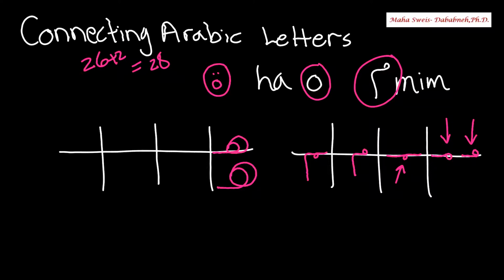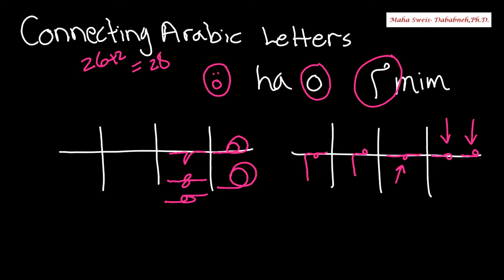In the middle of the word, we have more than one option to write ha. It could be like this. This is one of the options. It could be like H shape, number 8. Or it could be like this. So whatever you decide, all of them in the middle of the word are correct.